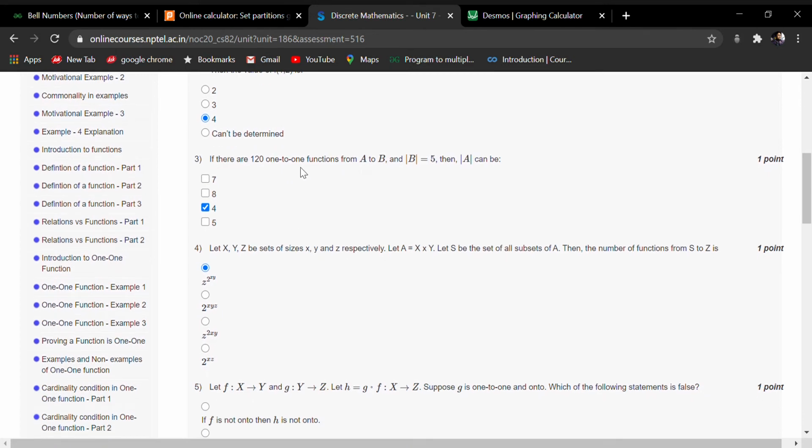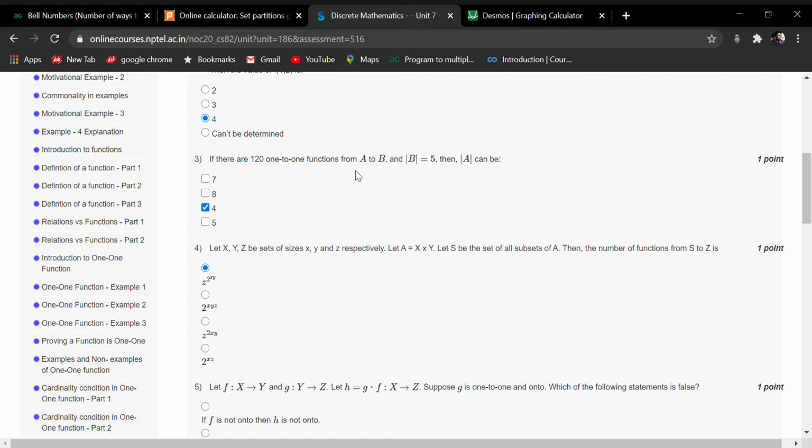If there are 120 one-to-one functions from A to B and cardinality of B is equal to 5, then cardinality of A can be. So let's suppose the cardinality of A is x here. We know that the total number of one-one functions from a set A to B is cardinality of set B P cardinality of set A, where P is the permutation.